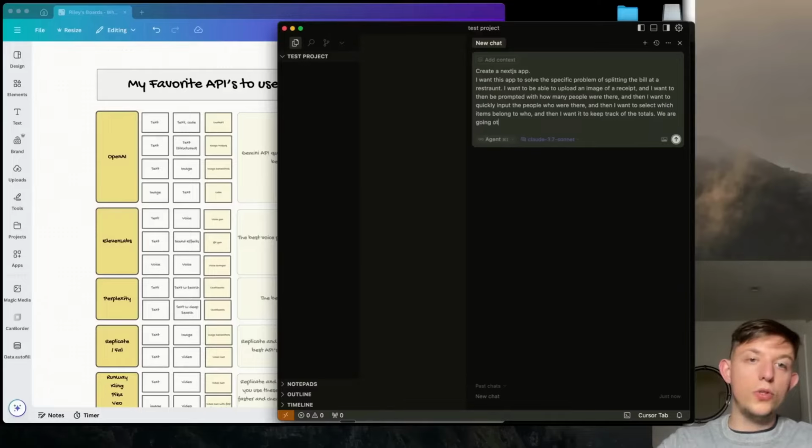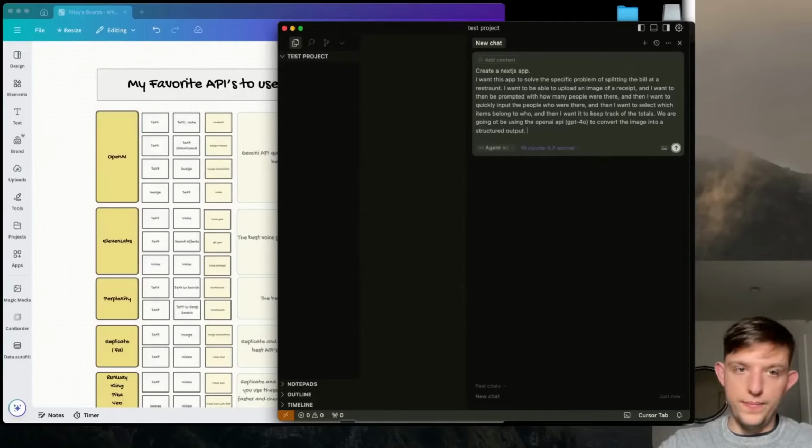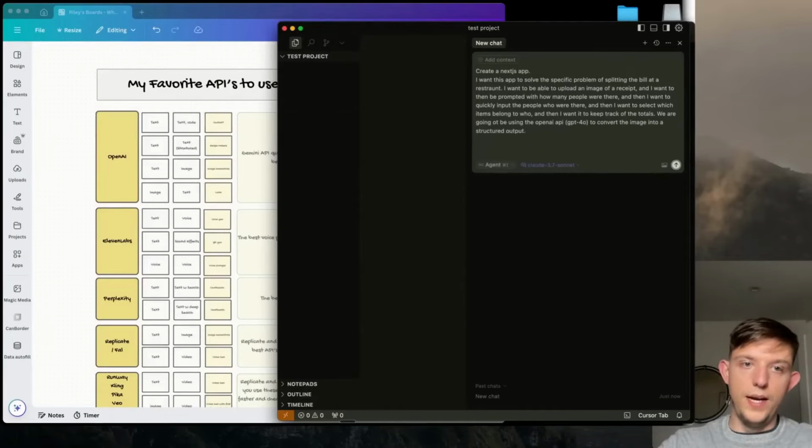We are going to be using the OpenAI API, in parentheses GPT-4o, to convert the image into a structured output. And then I'm going to say, here is my OpenAI API key.